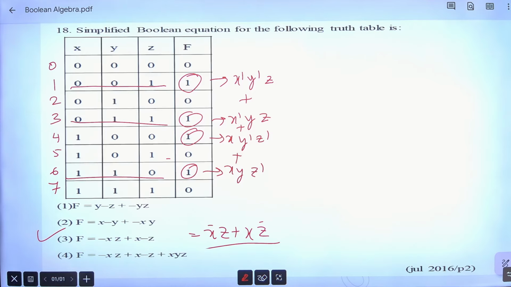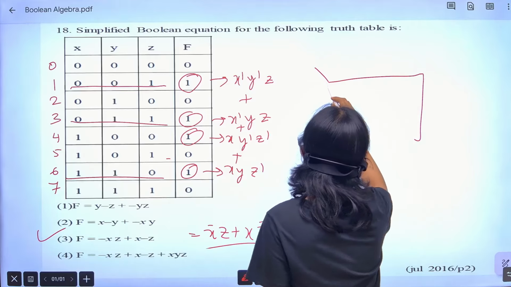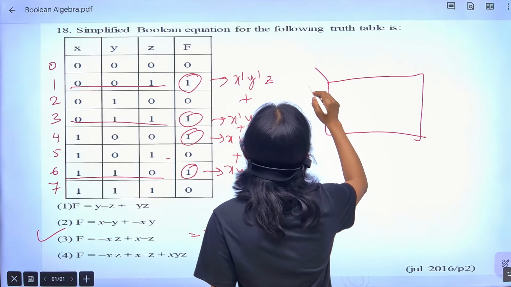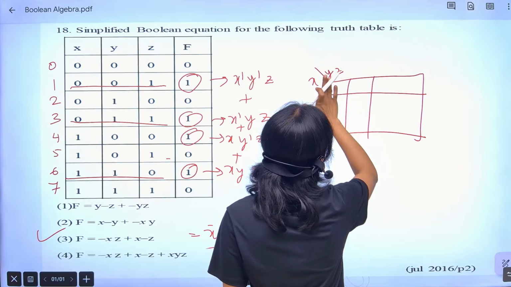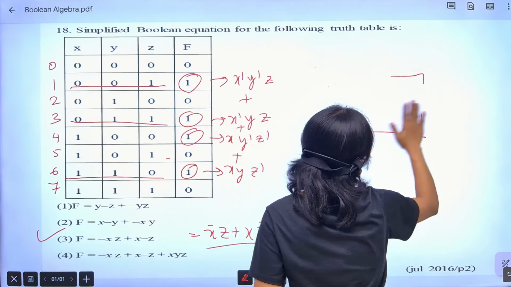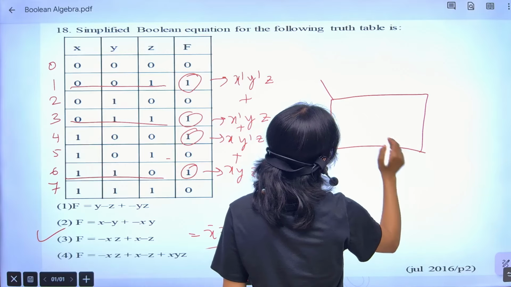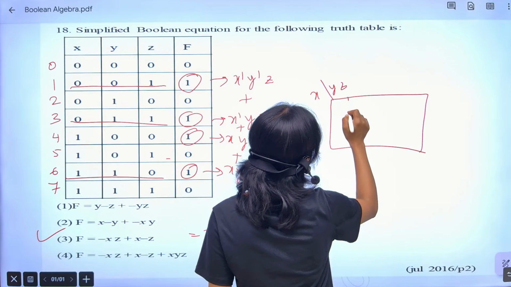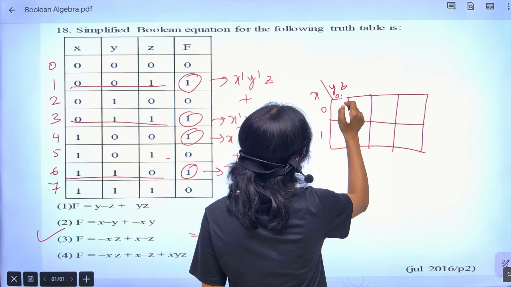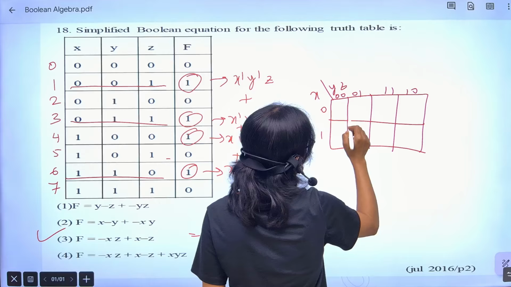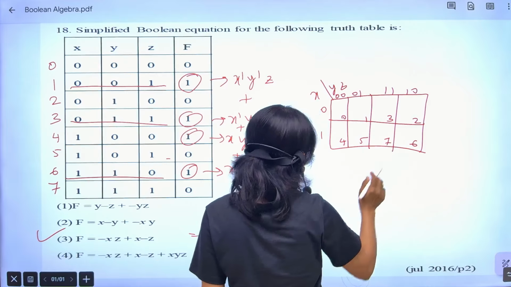This is actually these values. So using K-map also you can try, because there are 3 variables x, y, z. If I am doing with K-map, zero one zero zero zero one 1 0 1 1 0 1, 2 3 4 5 6 and 7.